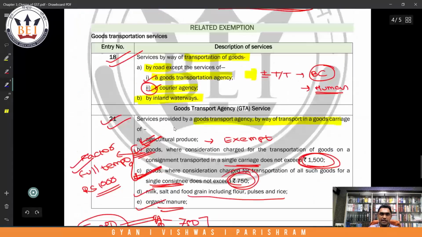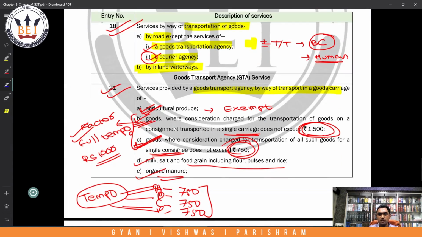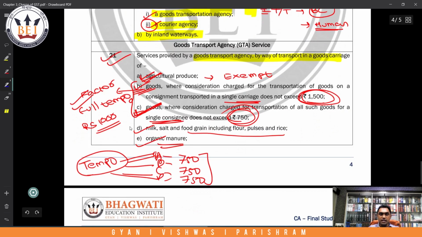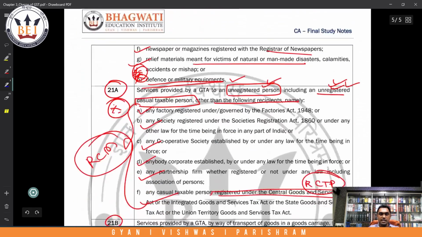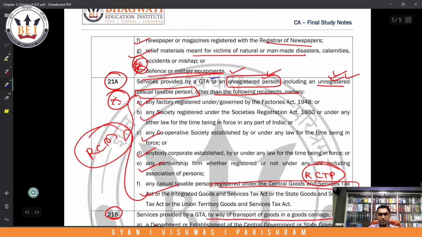Let us finally pack it up. 21 says if you are transporting agricultural produce, or the consideration for the entire tempo is within 1500, or many goods are carried in the tempo and it is within 750, milk, food grains, flour, pulses, rice, etc., organic manure, newspaper, relief materials or defense equipment.